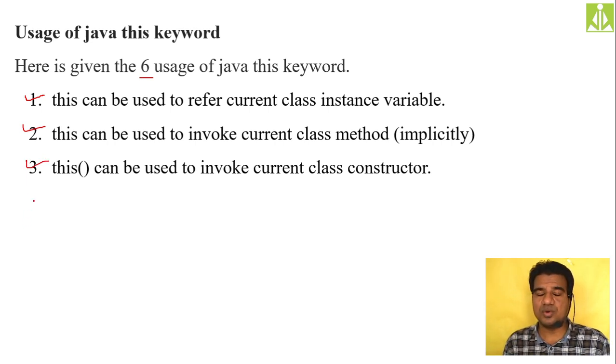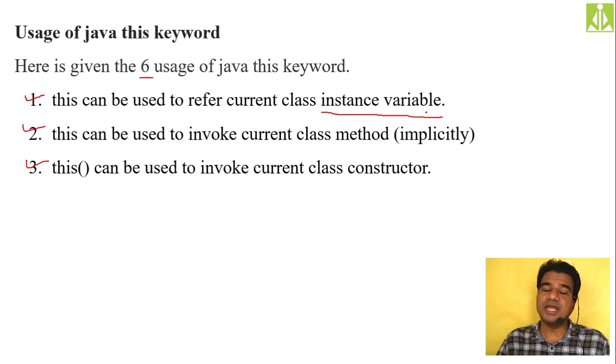Okay, so in reality, if you go and check how many uses of the this keyword we have in Java, there are 6 different uses, but we discuss only the first 3. As it says, this can be used to refer to the current class instance variable.